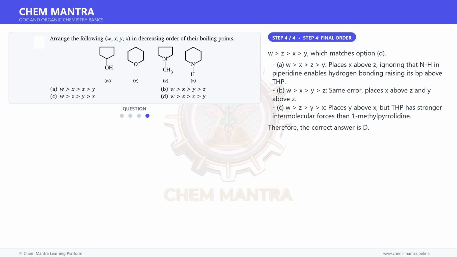W greater than Z greater than X greater than Y, which matches option D. A. WXZY places X above Z, ignoring that NH in piperidine enables hydrogen bonding, raising its boiling point above THP. B. WXYZ, same error, places X above Z and Y above Z. C. WZYX places Y above X, but THP has stronger intermolecular forces than 1-methylpyrrolidine.